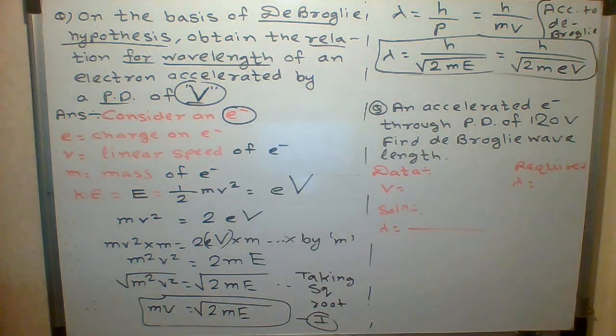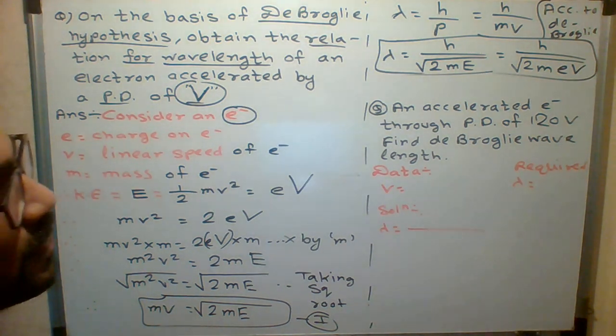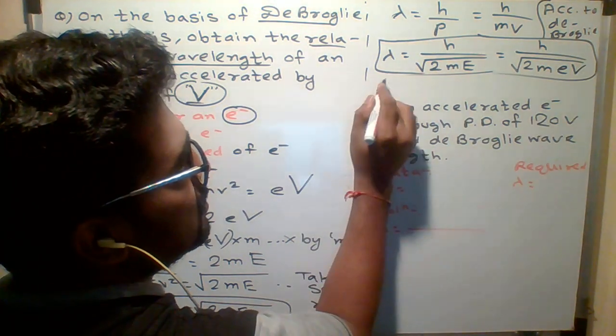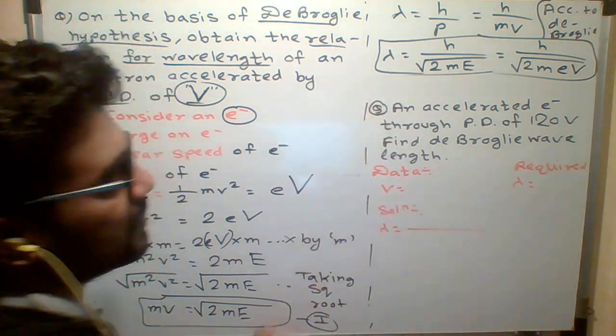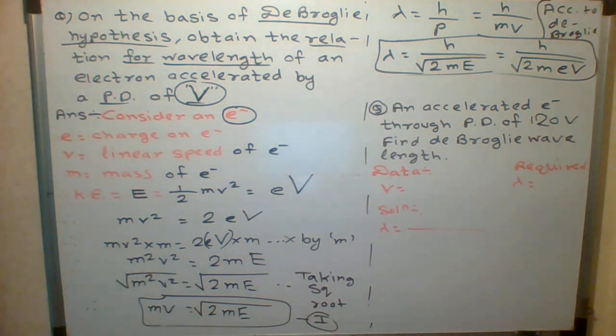Understood, students? And one more thing I want to tell you. If I put the value of h, who will tell me the value of h? h is called Planck's constant.